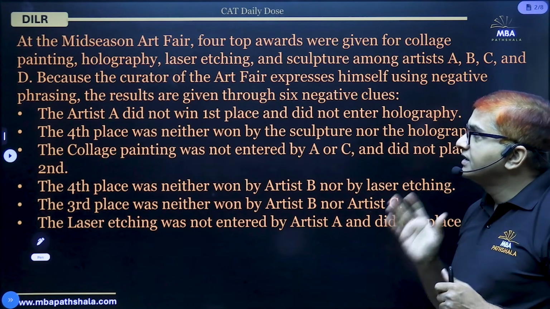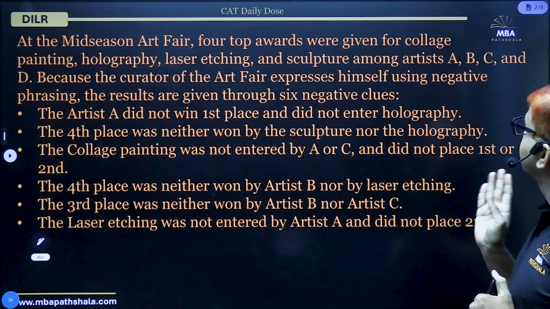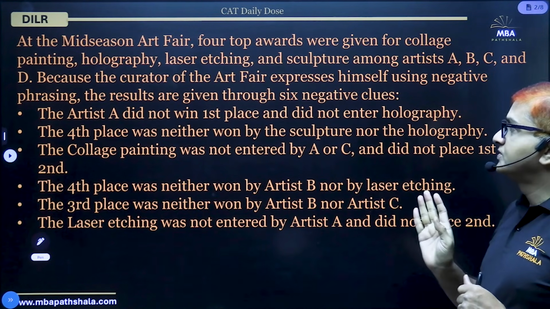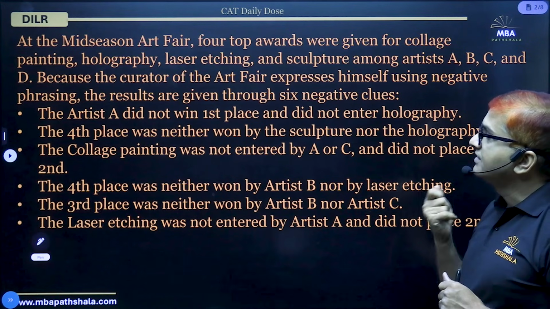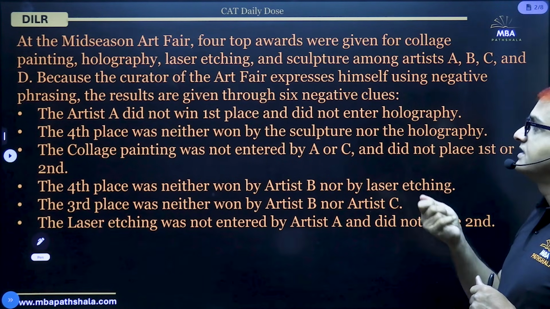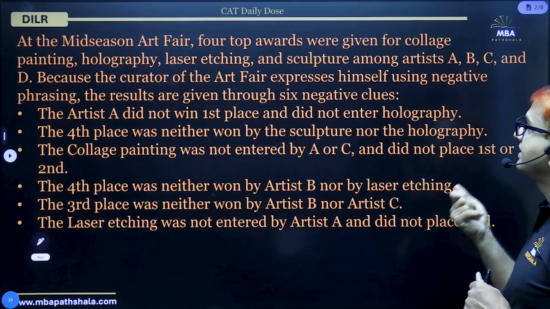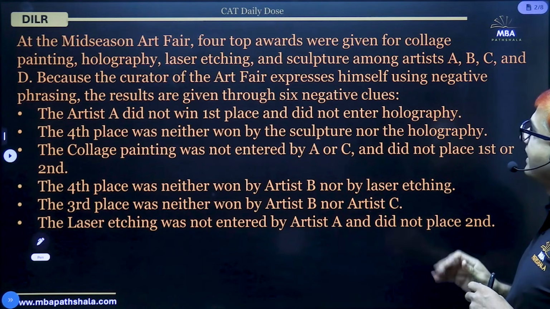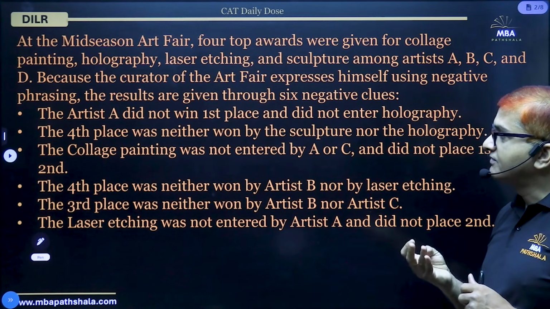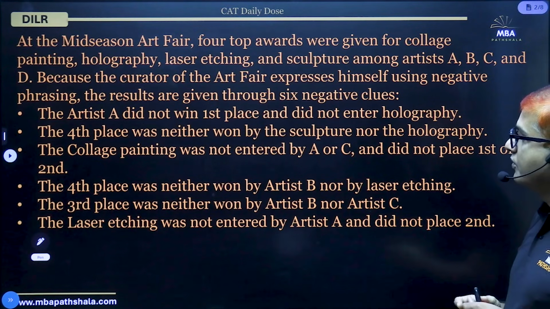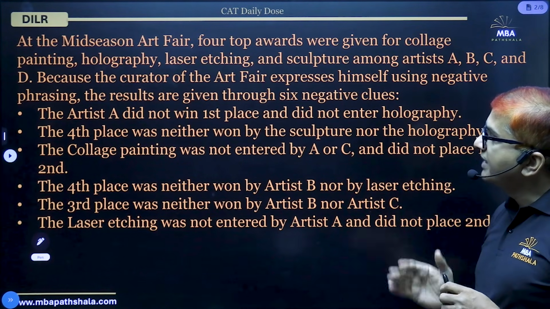Okay, so here there are 4 artists A, B, C, D. Individually they are submitting collage painting, holography, laser etching, and sculpture, one each, and they are awarded the top 4 awards: first award, second award, third award, fourth award.